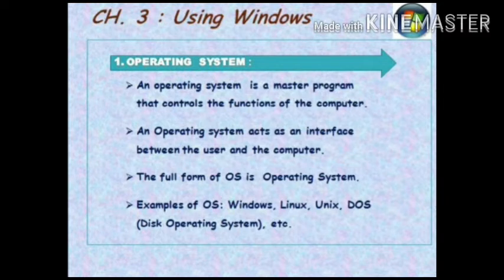This is because they run the house with the system. In the same way, a computer has a special set of programs which manages all the jobs of a computer and makes it run. This is known as operating system.